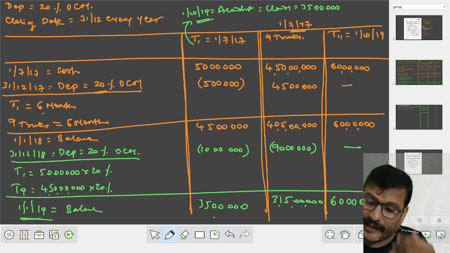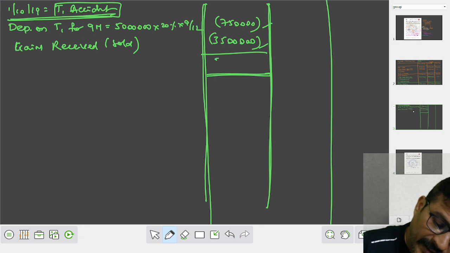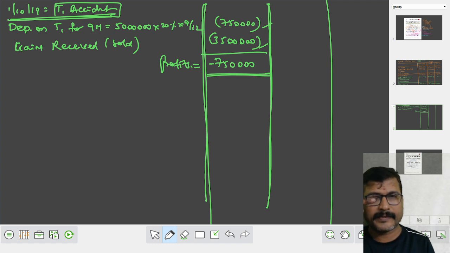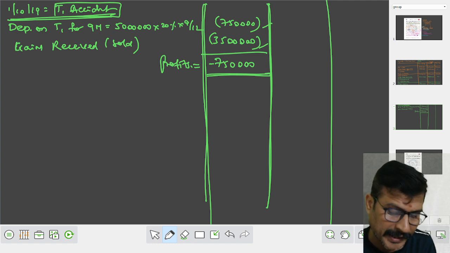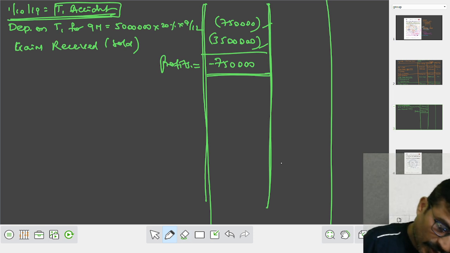Out of 35 lakh, subtract 7 lakh 50,000, we are getting a negative. Since we are getting negative, the answer is what? Profit. This is all about a thing that happened in October 19, right? After October 19, we have to move towards 31st December 19.